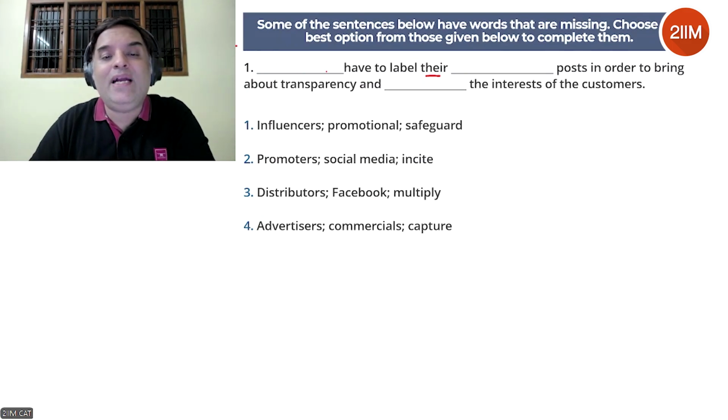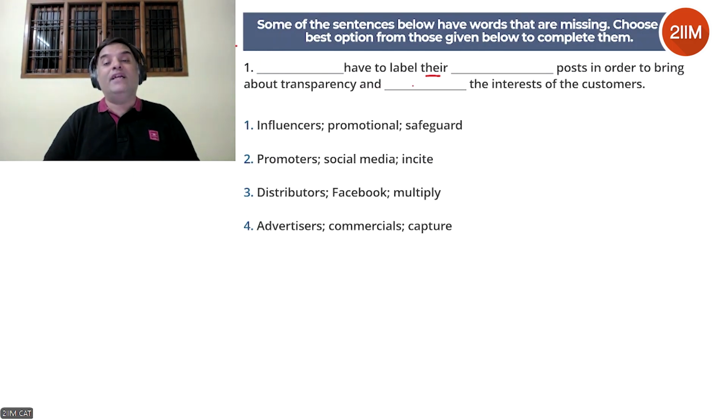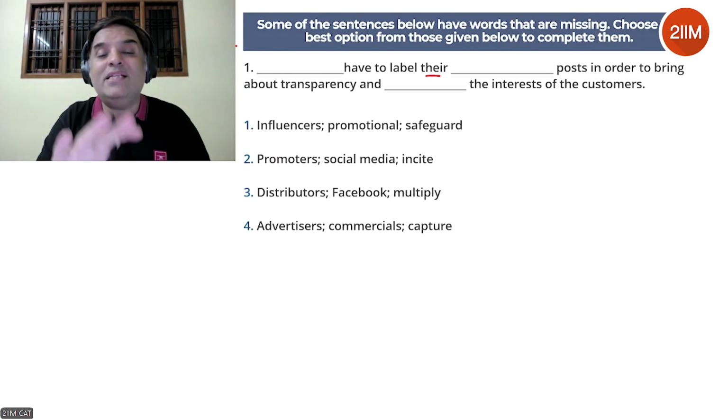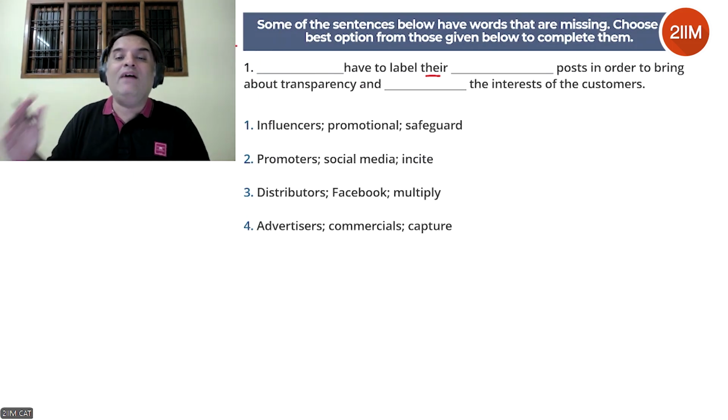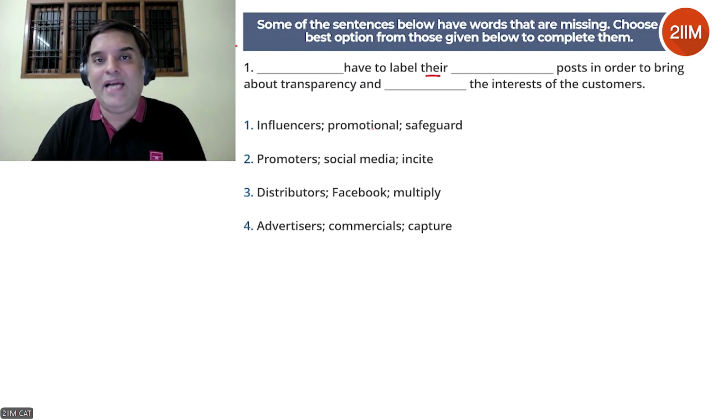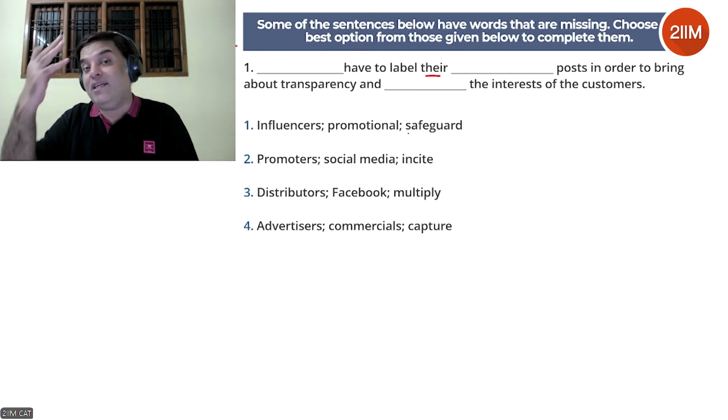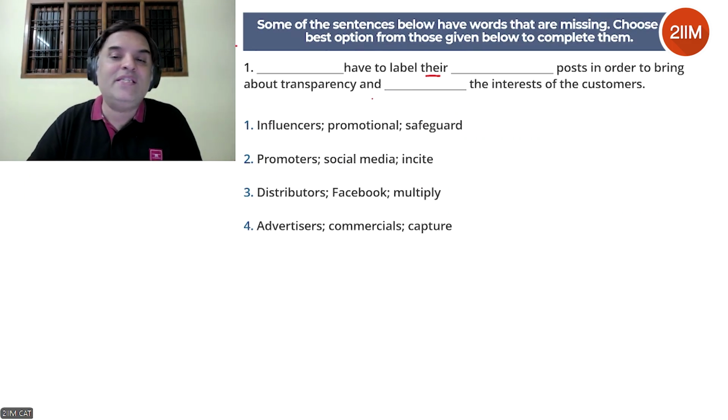We were able to make some sort of broad guess that this will be an entity. This can probably be related to social media or blogging. And this might be related to product. Now, when we look at these 3 blanks, the strongest guess that I have is the 3rd blank. So I'll start with that and see if I can pick an option. So it says, and safeguard the interest of the customers. That seems like a very good option, because protect is the guess that we came up with. Safeguard is very close to that. So this looks like a good option.